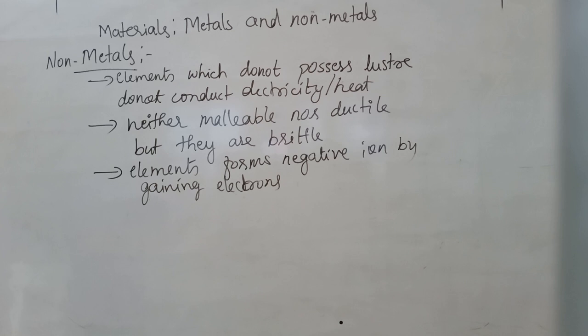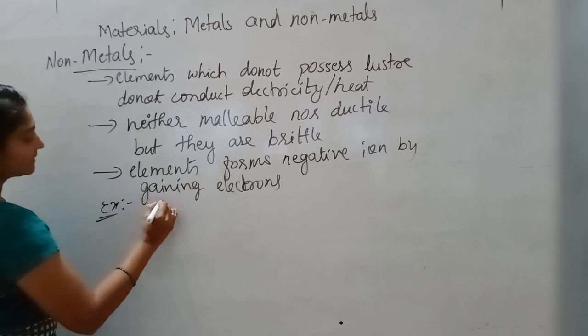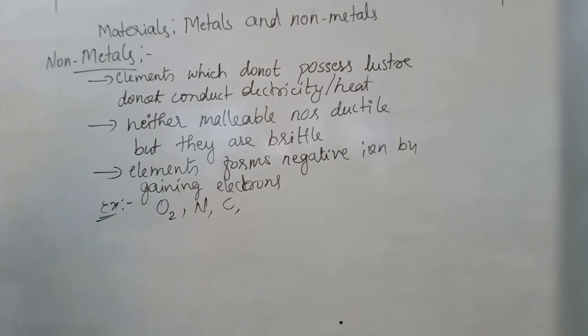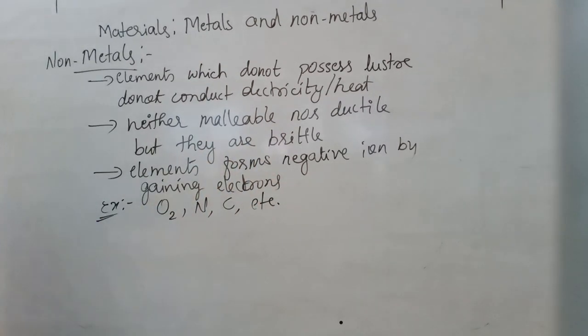Non-metals. So how are we going to define non-metals? The element forms a negative ion by gaining electrons. So here we can consider examples for non-metals: oxygen, nitrogen, carbon. Okay, these are what we used to say non-metals.